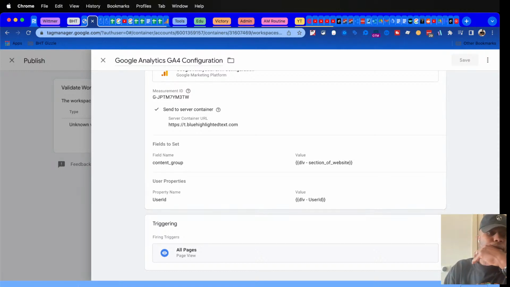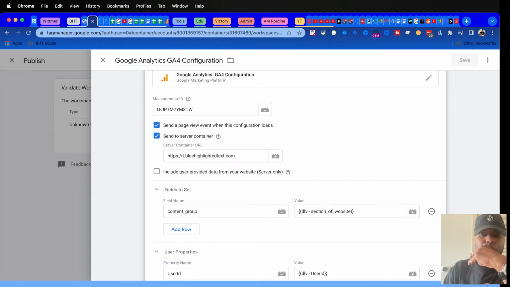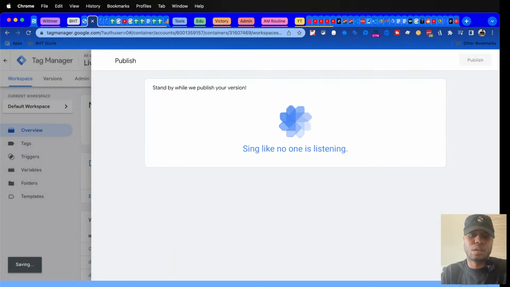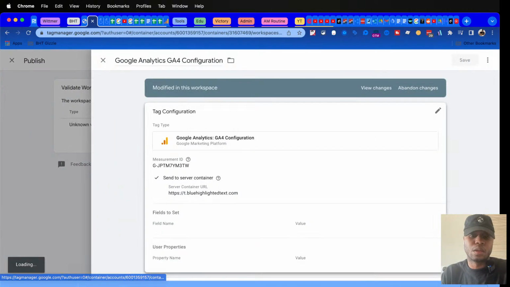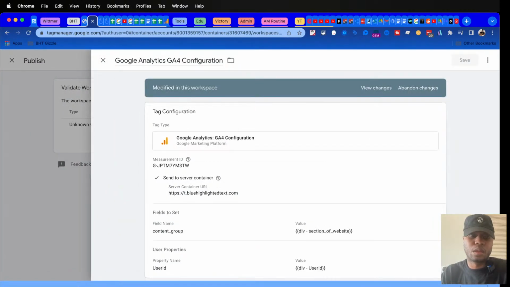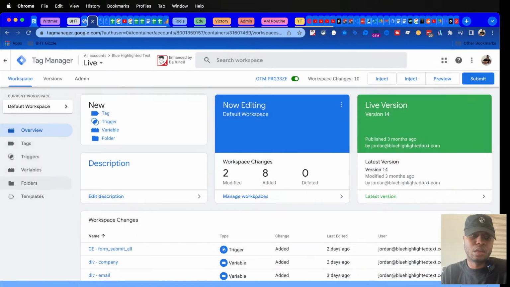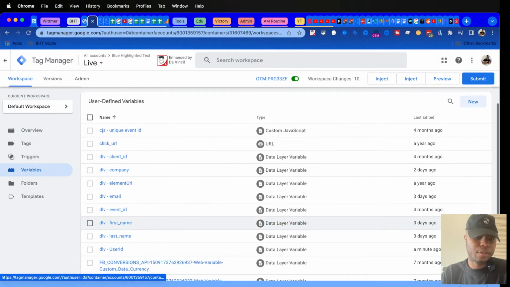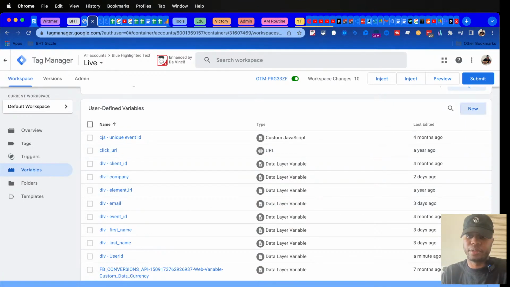Okay. Do I not have a section of website variable? What are you trying to tell me? Oh, yeah, I don't have a data layer variable yet.